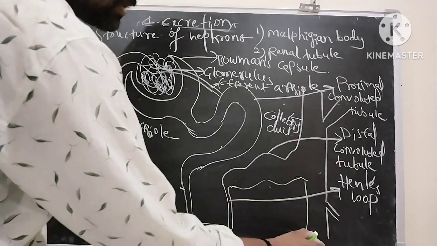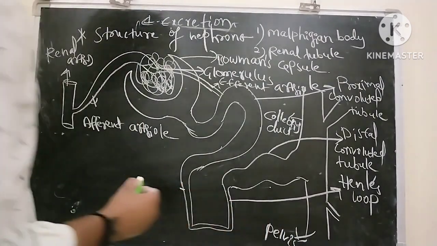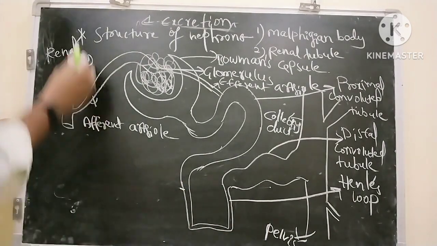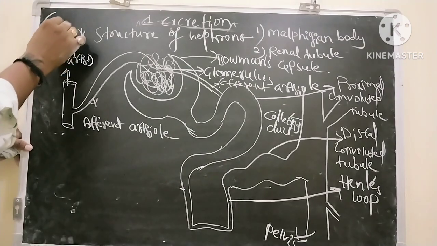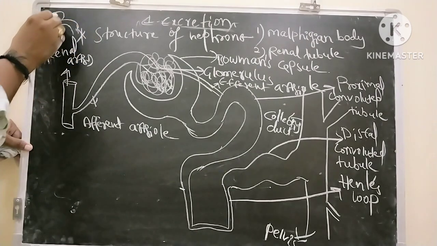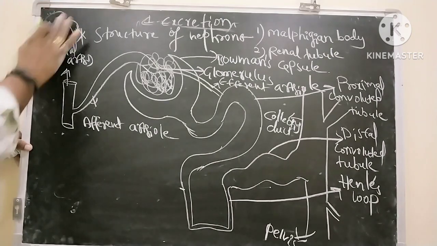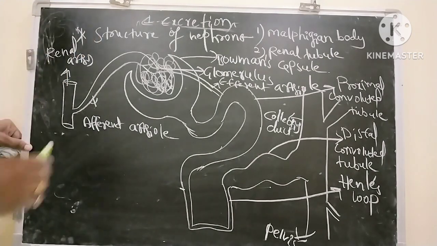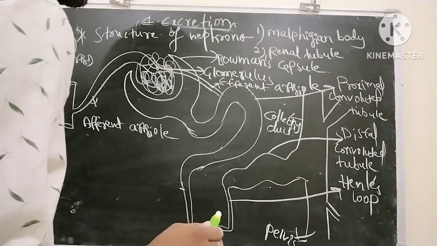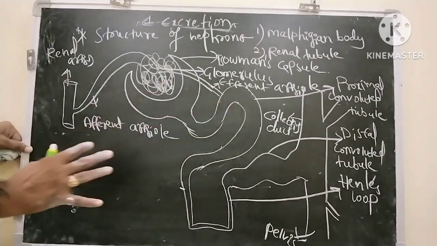All the collecting ducts open into the pelvis. What we drew previously, here we drew nephrons. These nephrons release the formed urine into the pelvis, from the nephrons to pelvis. So this is the structure of nephron.